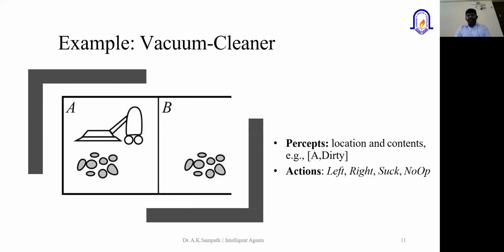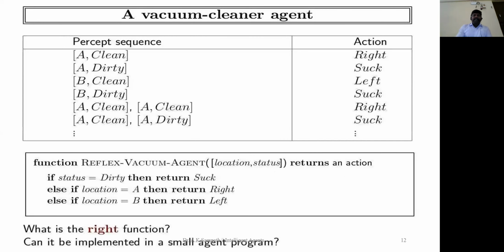the percepts could be the location and the contents. Maybe there are two parts, section A and then room A or room B, and the other element could be whether it is dirty or whether it is clean. And what operations can it perform through the actuators? It can move left, or it can move right, or it can clean, or suppose if both the rooms are clean, it does not perform any operations. So these are a few operations, and there are different combinations for the artificial intelligence vacuum cleaner agent.